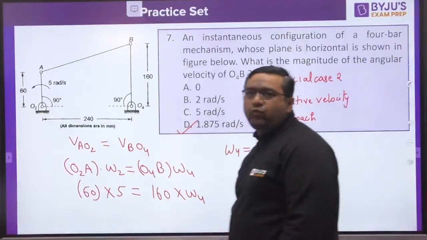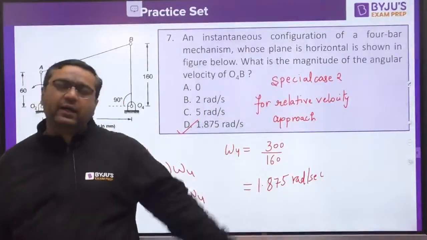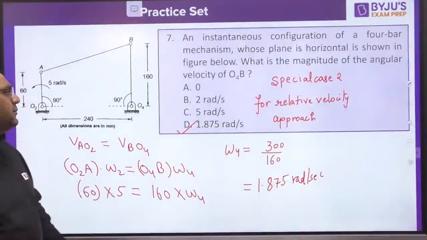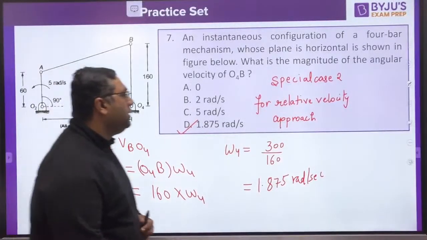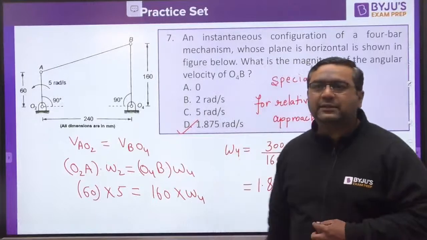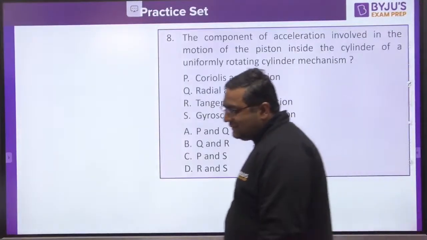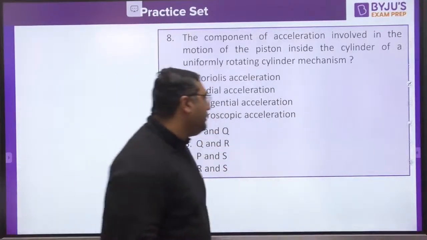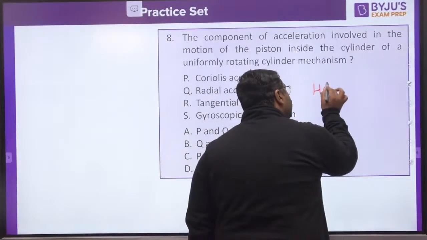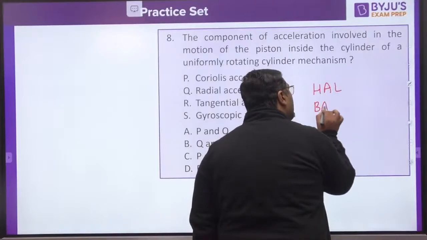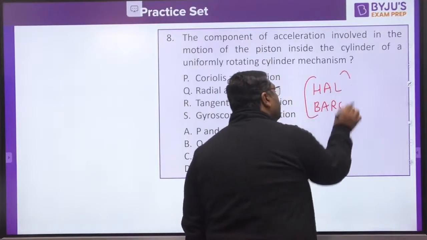So these are the types of question which we are covering here, and you will see the same in the exams as well. So let us see the question number 8. We have completed 7 questions. We are moving to question number 8 now. My dear, this is the question which you can expect in both HAL and BARC. This is a question which can come in both the examinations.